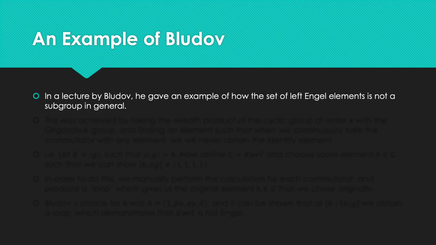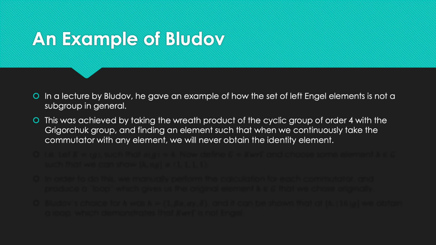So in a lecture by Bludov, quite a few years ago now, he gave an example of how the set of left Engel elements is not a subgroup in general. So this was achieved by taking the wreath product of the cyclic group of order 4 with the Grigor group and finding an element such that when we continuously take the commutator with any element, we will never obtain the identity element. If we did obtain the identity element, going back to the definition of an Engel commutator, then that element that we chose would be an Engel element. But because we found one element that isn't Engel, we can say that the group itself isn't Engel because every element would need to be Engel in order for the group to be Engel.